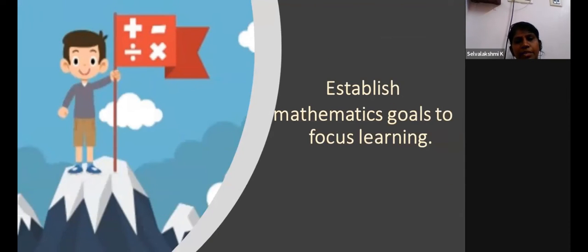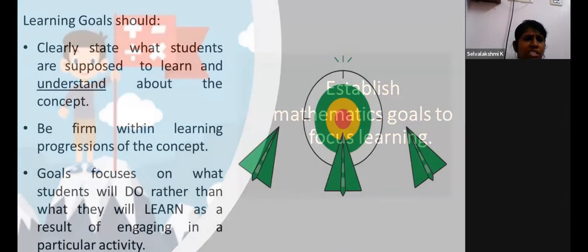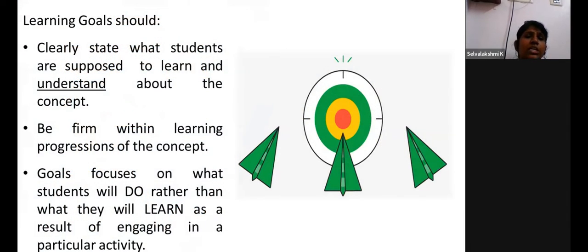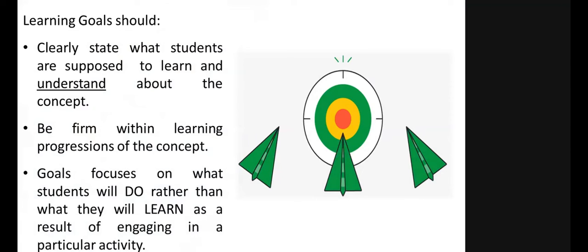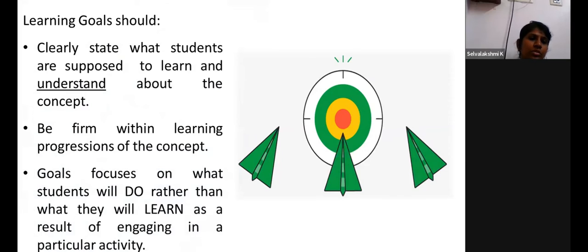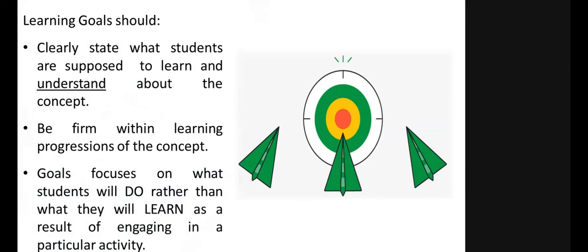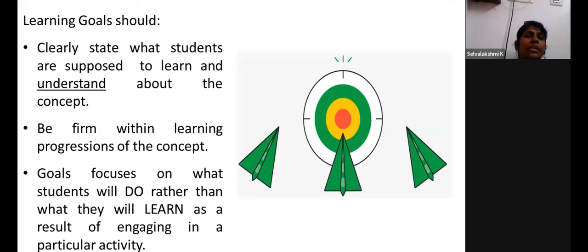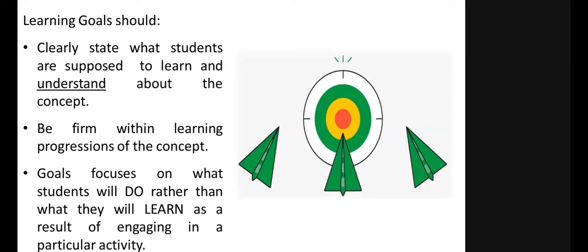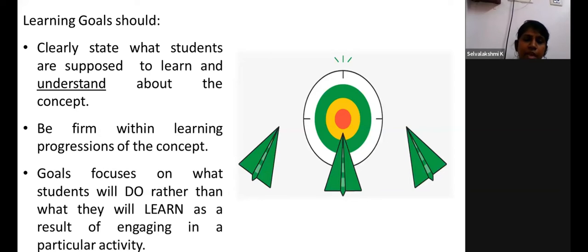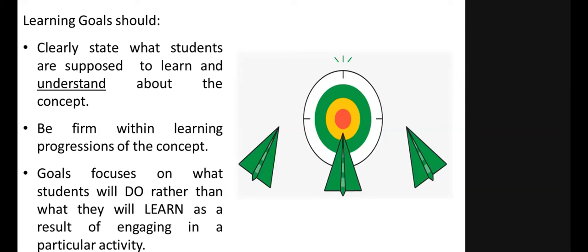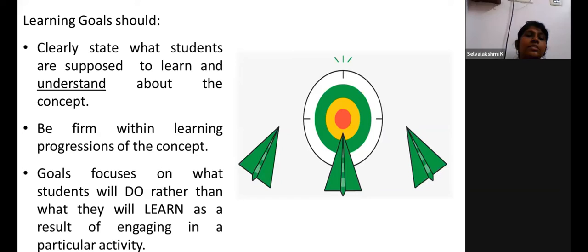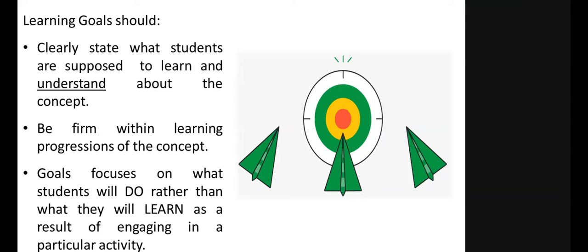Establish mathematics goals to focus learning. The goal should clearly state what the students are supposed to learn. What is the learning outcome? Finally, have they understood the concept or not? That is the learning outcome. Be firm with the learning progressions of the concept. Learning progression means the sequence of teaching, the steps that we undergo while teaching, and finally how we get the expectation. So we should be firm with the teaching progression.